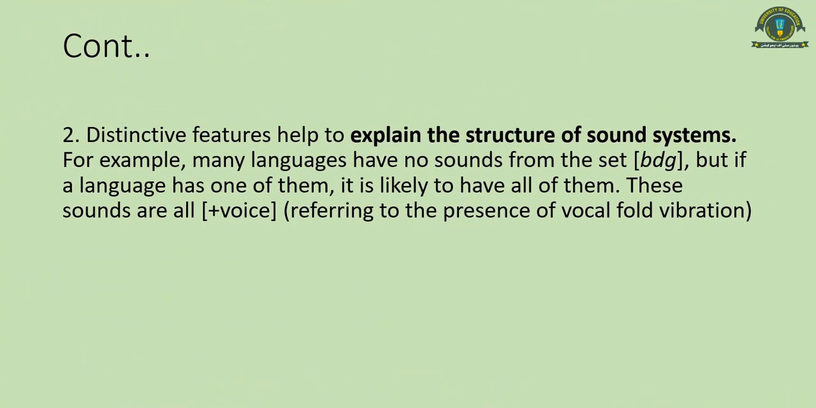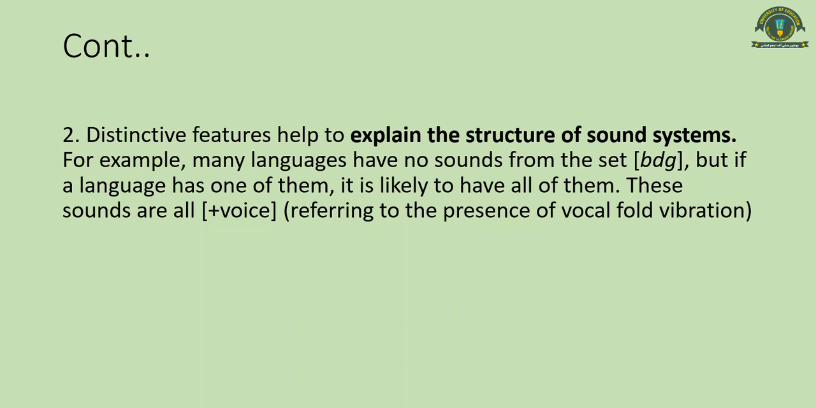The second main argument for distinctive feature theory is that distinctive features help to explain the structure of sound systems. For example, many languages have no sounds from the set b, d, g, but if a language has one of them, it is likely to have all of them. These sounds are plus voice, referring to the presence of vocal fold vibration.